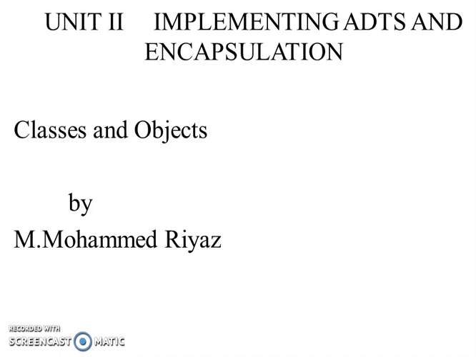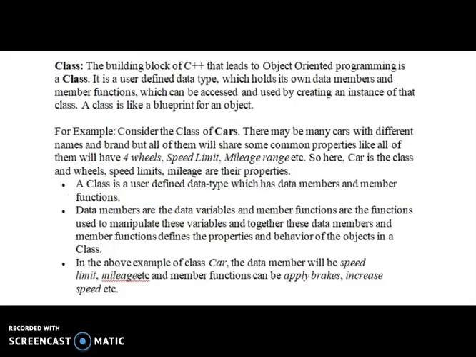Today we will discuss what a class and an object are in object-oriented programming. The building block of C++ that leads to object-oriented programming is a class. It is a user-defined data type which holds its own data members and member functions, which can be accessed and used by creating an instance of that class.